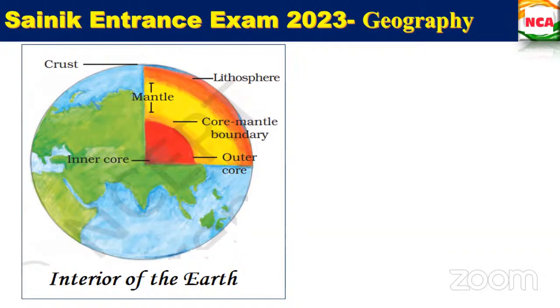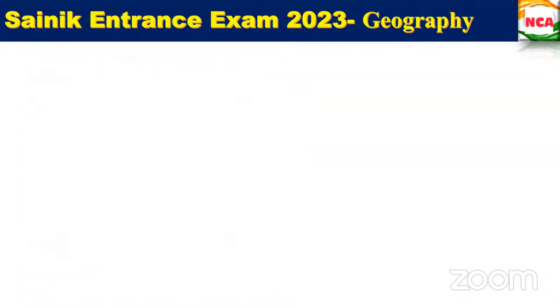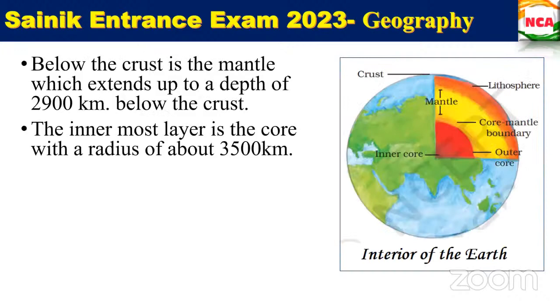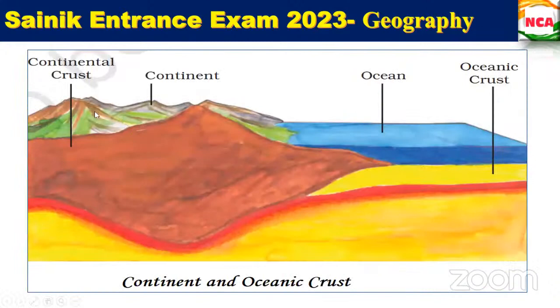Is the oceanic crust the thinnest layer or is the continental crust the thinnest layer? Oceanic crust. Yes, because when you take the continental crust, it is about 35 kilometers, right?